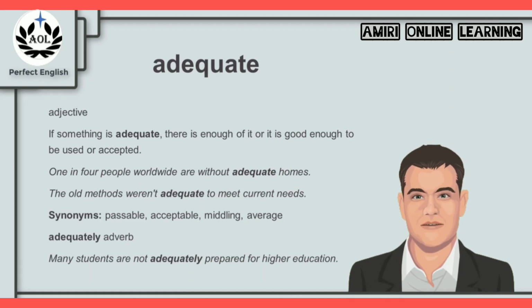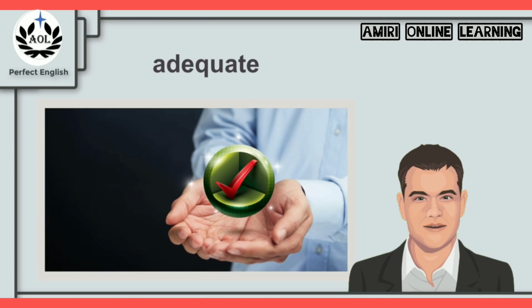For example, 1 in 4 people worldwide are without adequate homes, are without homes that are good enough, or are without acceptable homes to live in. Another example, the old methods weren't adequate to meet current needs. And synonyms for adequate are the words passable, acceptable, middling, and average. And we can use adequately as an adverb. For example, many students are not adequately prepared for higher education. So the next time you remember this picture with the tick sign, remember the word adequate and what it means.